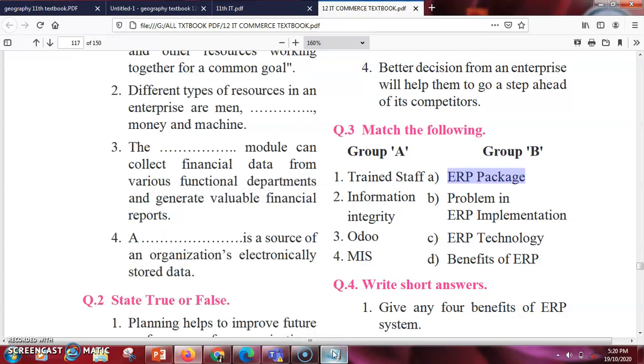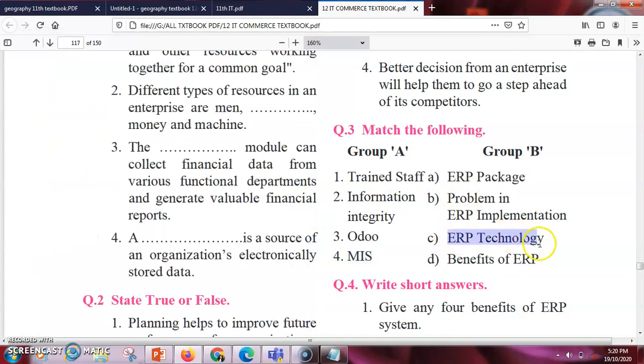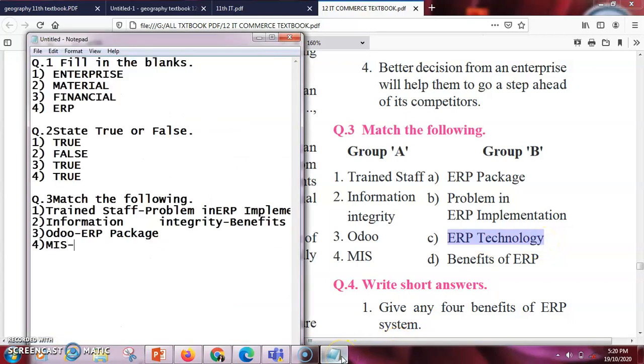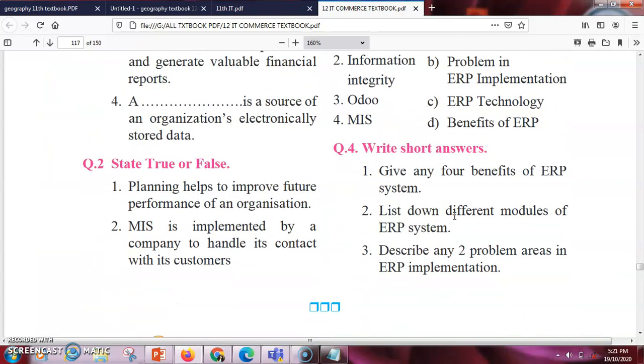Next we have is MIS. So MIS is one of the ERP technology. Okay, so that's the right answer for it. So I'll just write it as ERP technology. Okay, so this is all about the objective part. Then there are some answers, question answers which you will get.